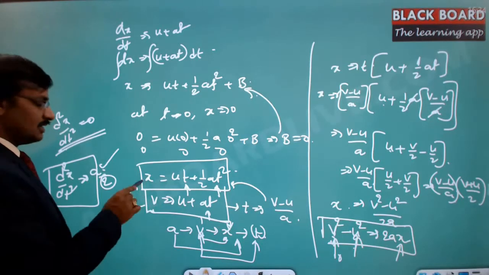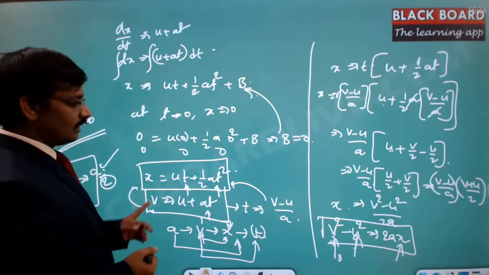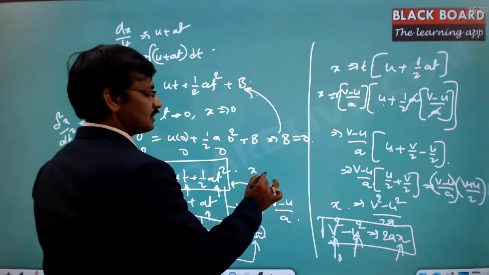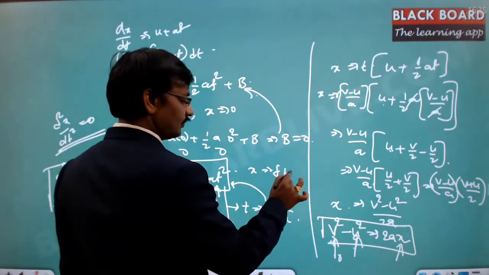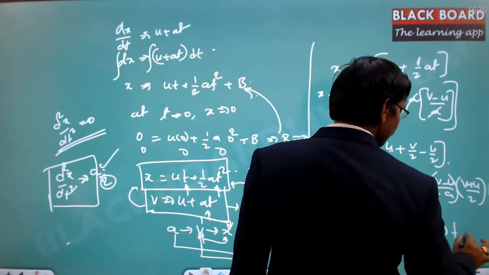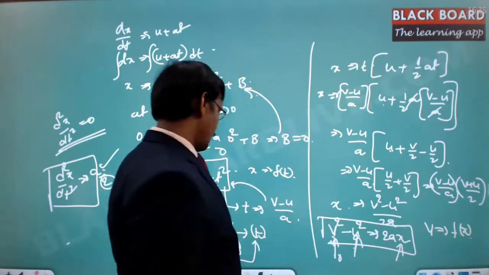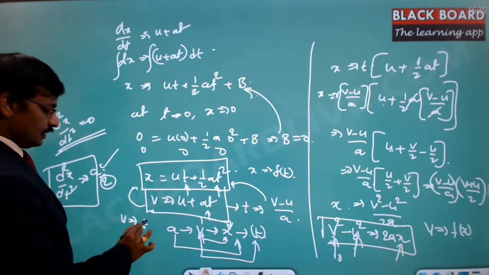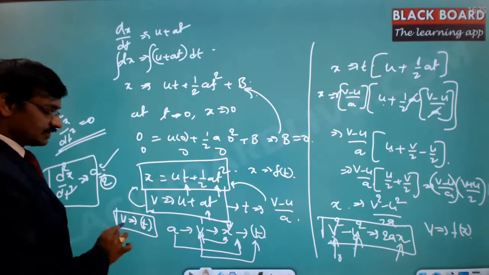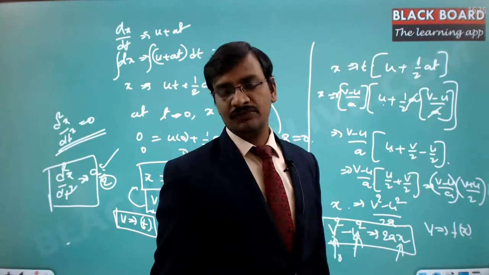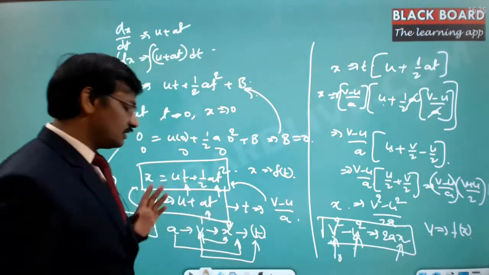If the displacement is needed, then it is going to give the formula x is equal to ut plus half at square. So, x is expressed as a function of time here. Here, the velocity is expressed as a function of x. And here, v is expressed as a function of time. See this, v is expressed as a function of time here and as a function of x here. The same value. Both are equivalent. Got it? So this is the third case.